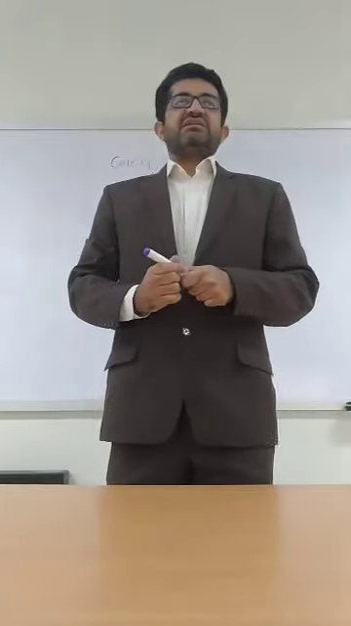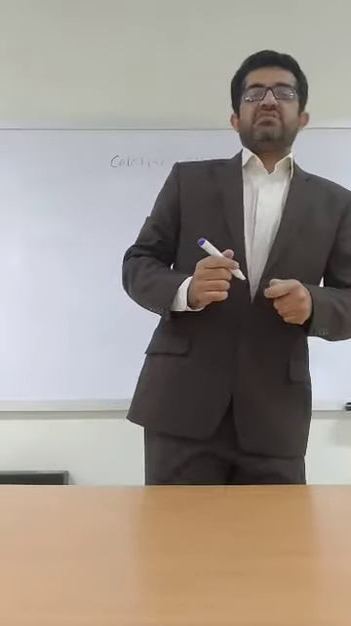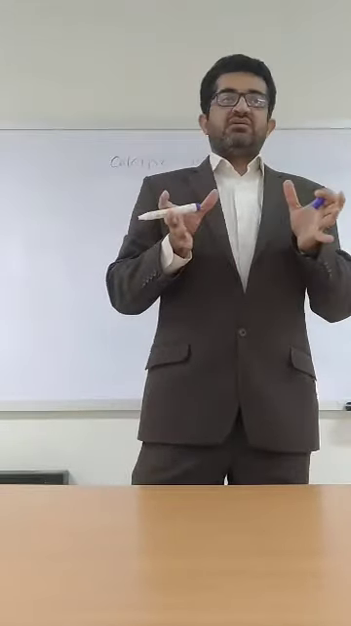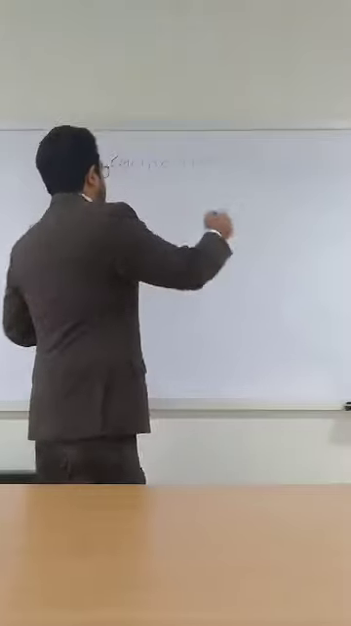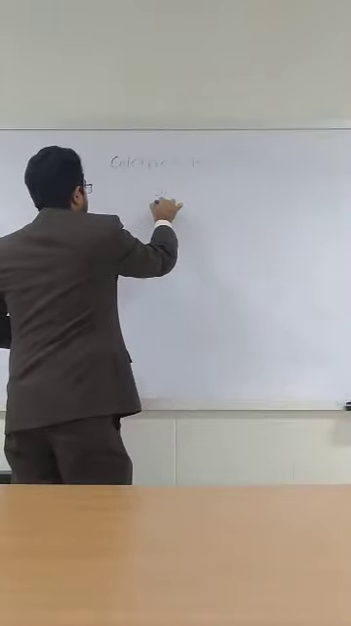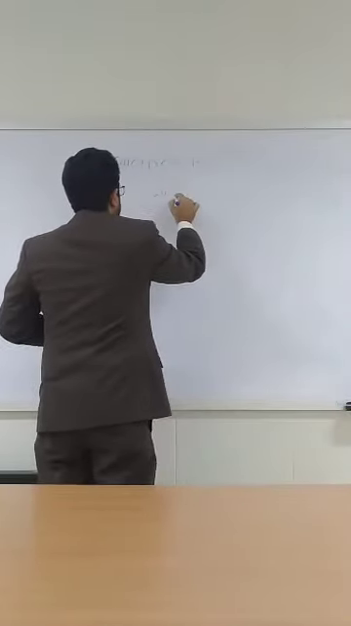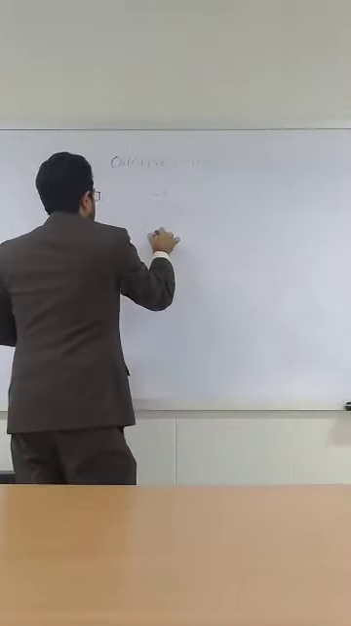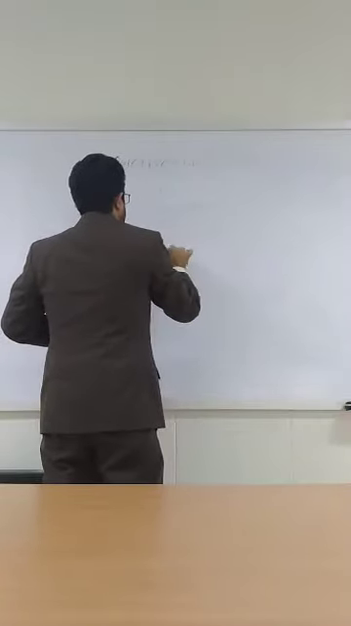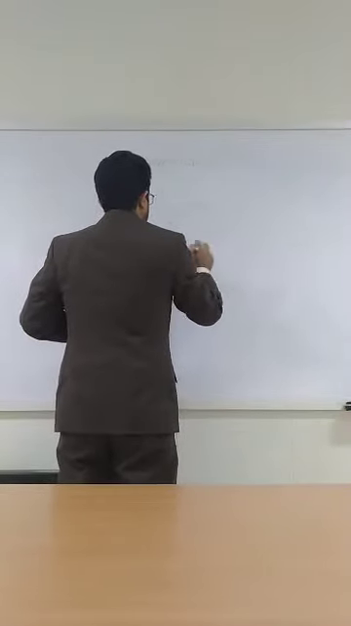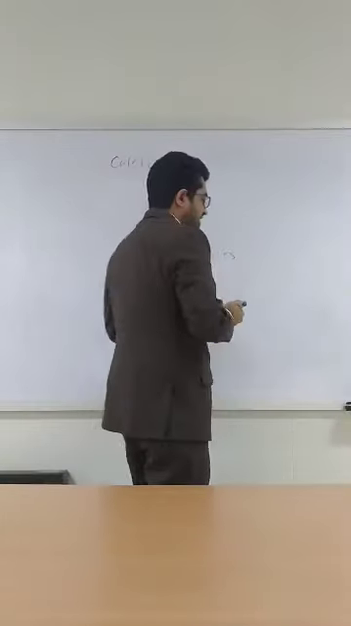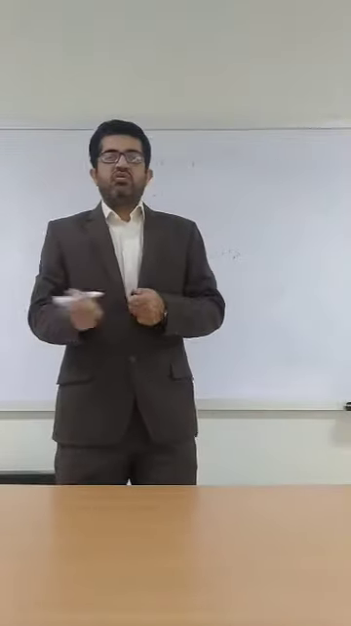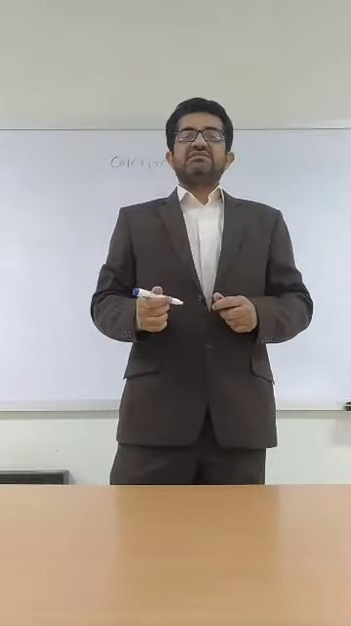What is calcification? Calcification is basically the deposition of calcium salts, along with some iron and magnesium, to any part of the body. And this deposition is always abnormal. This is calcification. Now this calcification basically is of two types. One is dystrophic calcification and the other is metastatic calcification.